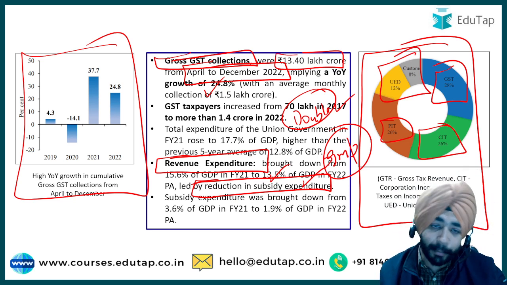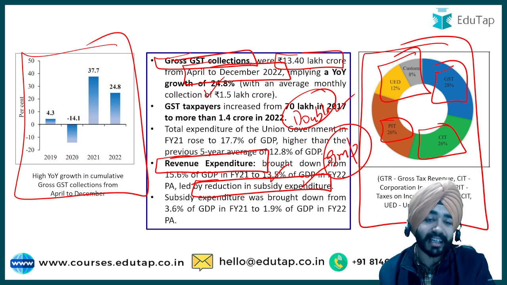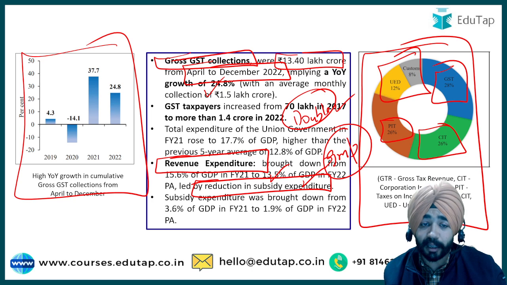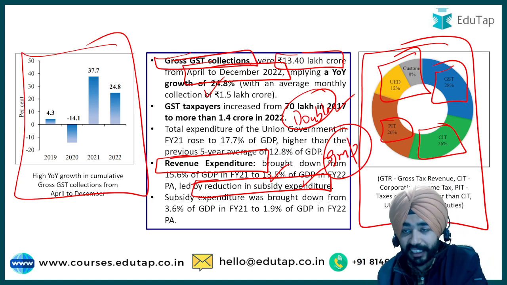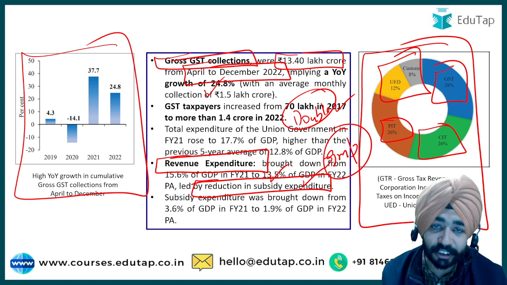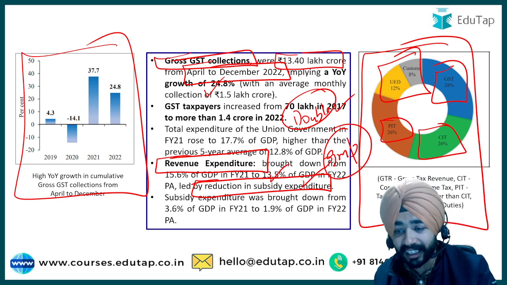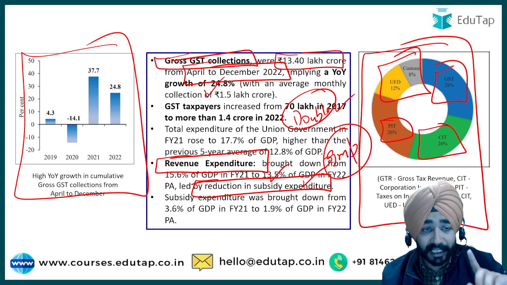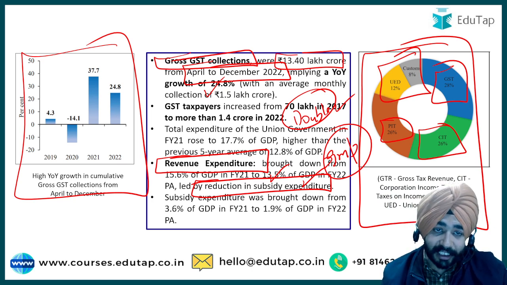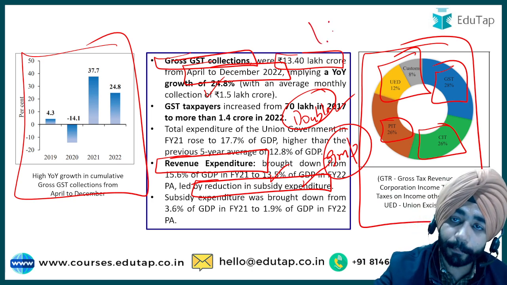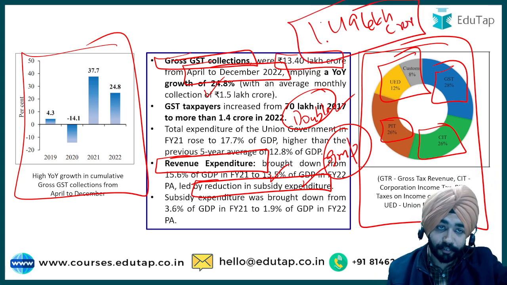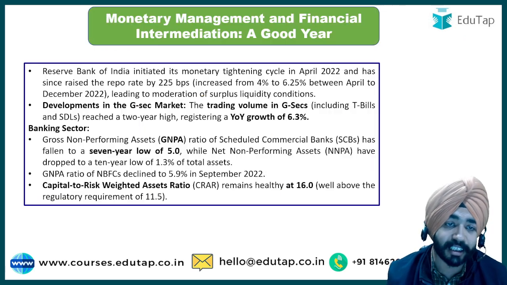Now how an examiner can play with us? He will simply ask us a question that which among the following is contributing maximum in terms of gross tax revenue. The answer will be GST. Then he can ask you percentage of GST. What is the contribution of GST in terms of gross tax revenue? The answer will be 28%. And now average monthly GST जो हमने अभी पढ़ा है वो कितना था? 1.49 lakh crore is the average monthly GST collection that we have already discussed just a few slides earlier on.